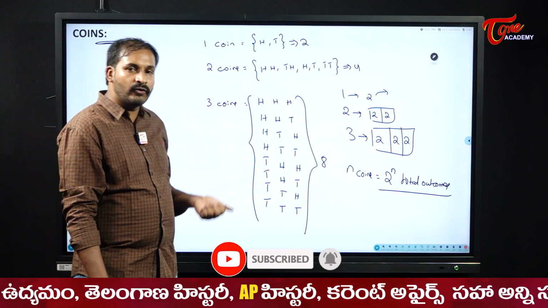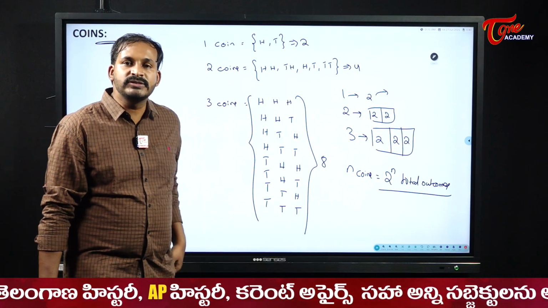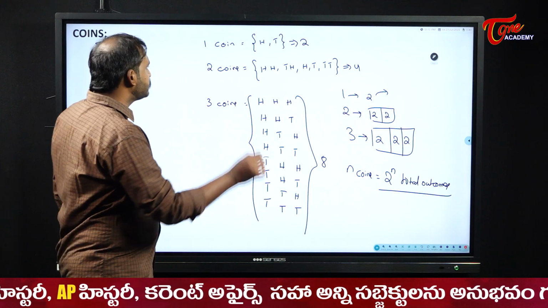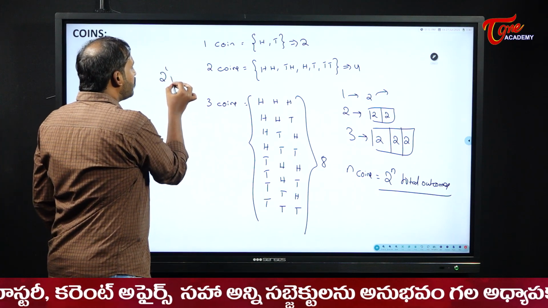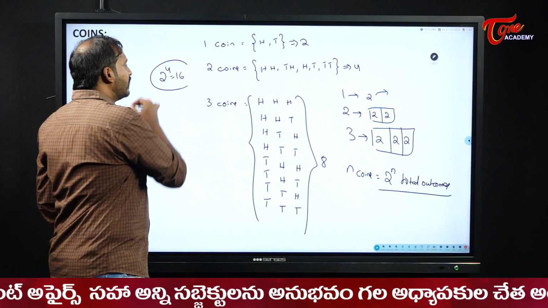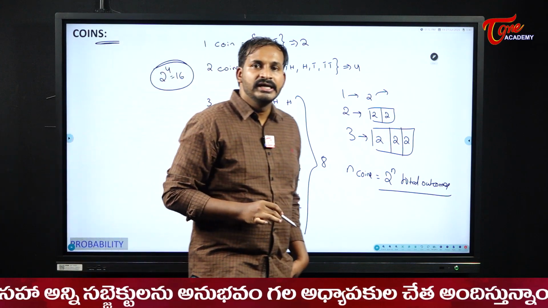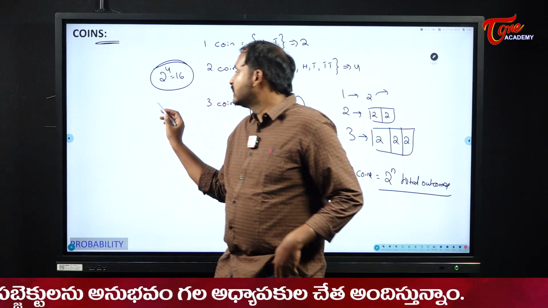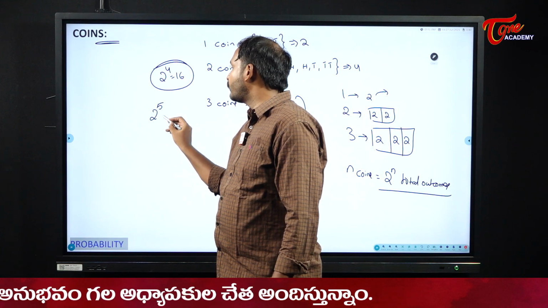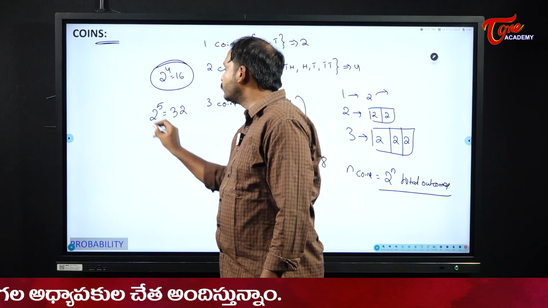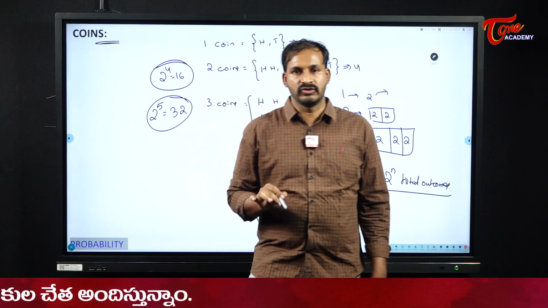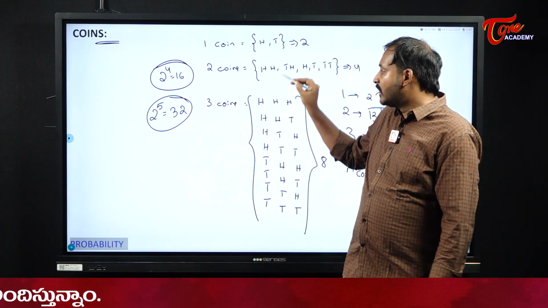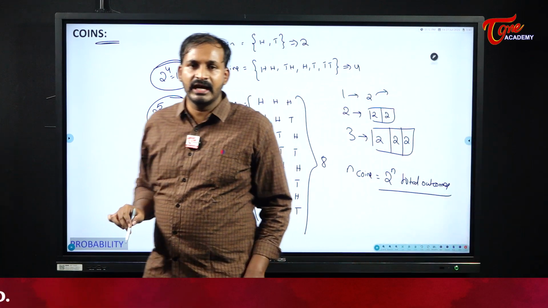That means if I toss 4 coins, what are the possible outcomes for me, students? When I toss 4 coins, I will have 2 to the power of 4, that is equal to 16. My total outcomes here will become how many? 16. If I have 5 coins, the total outcomes will become 2 to the power of 5, that is equal to what? 32. And so on, this is how we will find the total outcomes.